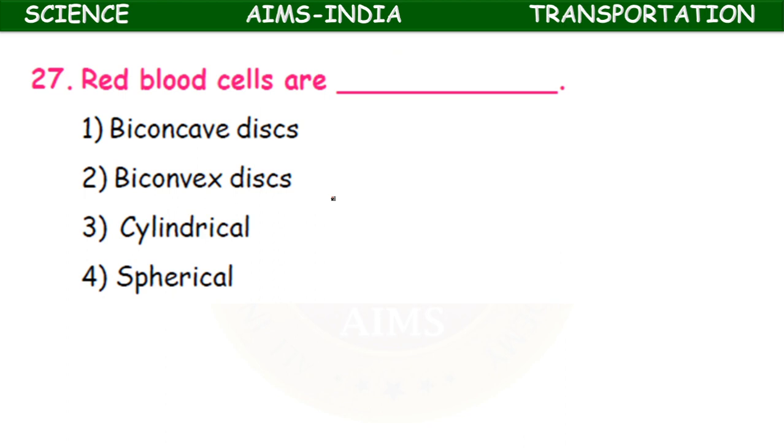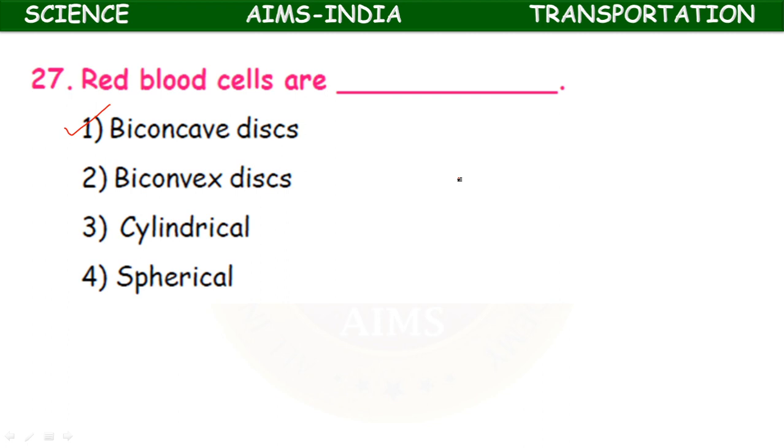Next, red blood cells are which shape? Biconcave discs or biconvex discs, cylindrical, spherical. In human beings, it is biconcave discs.